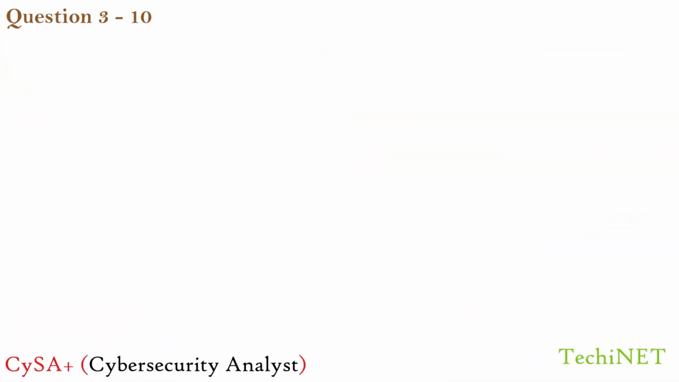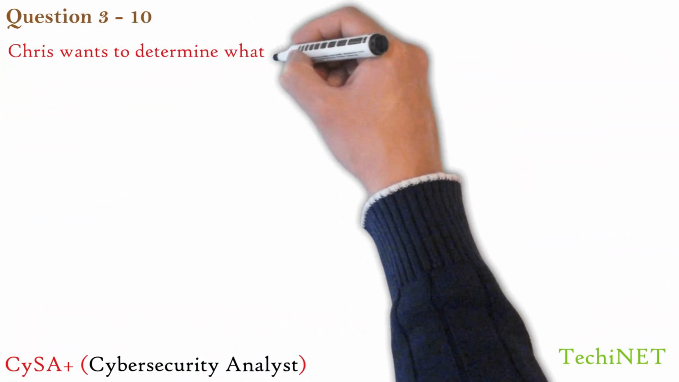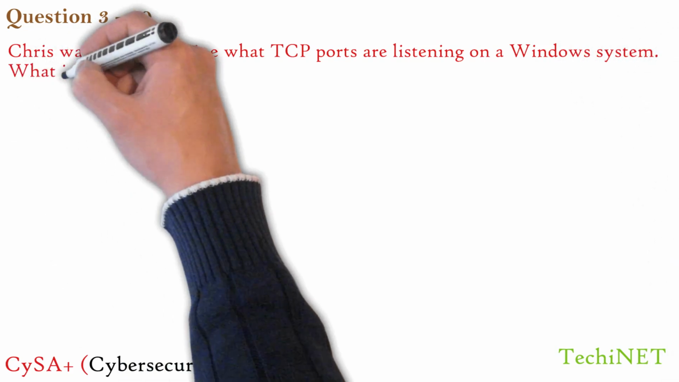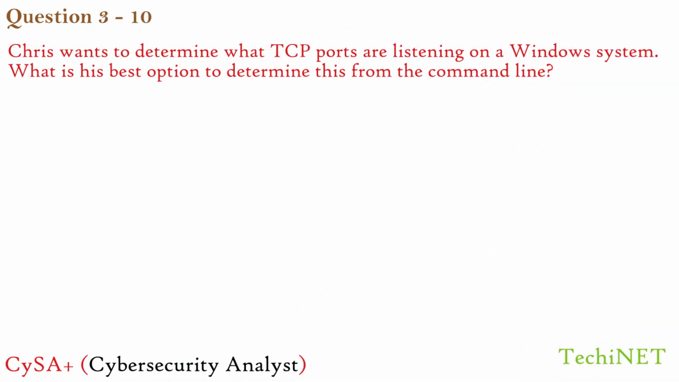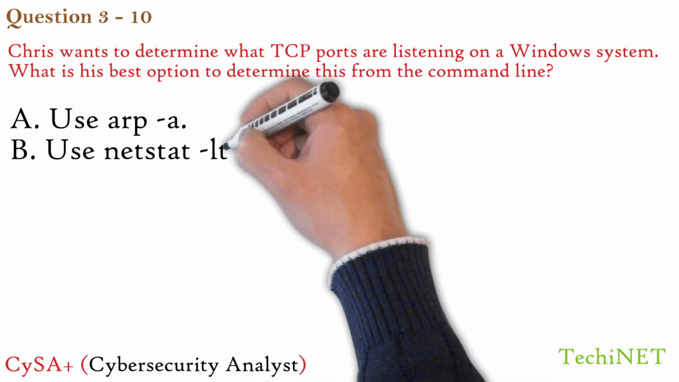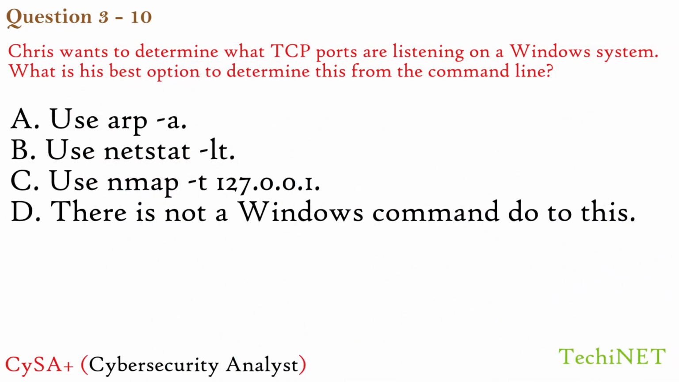Question 3. Chris wants to determine what TCP ports are listening on a Windows system. What is his best option to determine this from the command line? Options. A. Use arp -a. B. Use netstat -lt. C. Use nmap -sT 127.0.0.1. D. There is not a Windows command to do this. Let's understand these options.